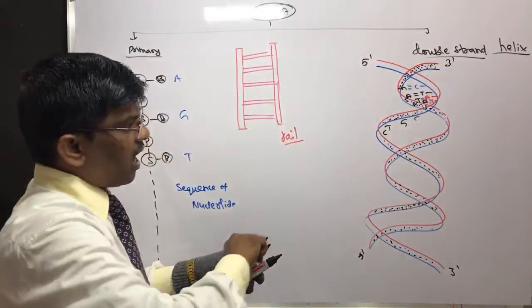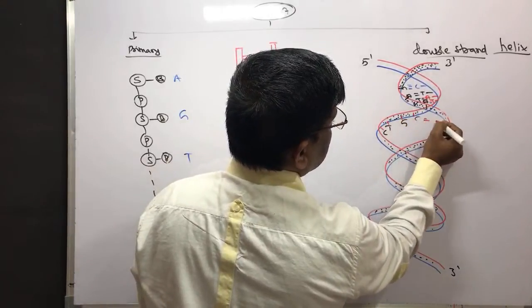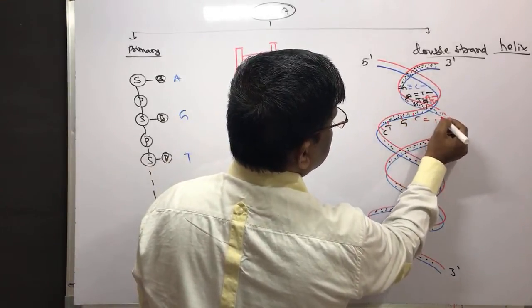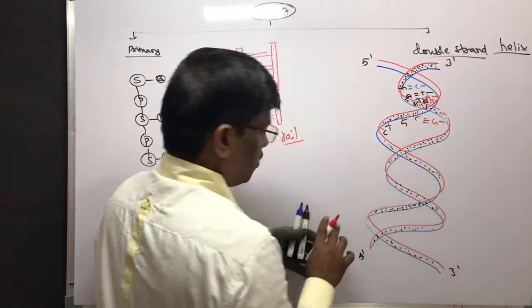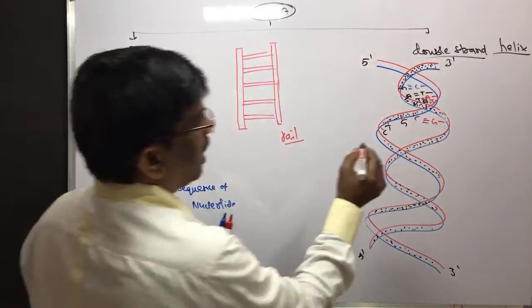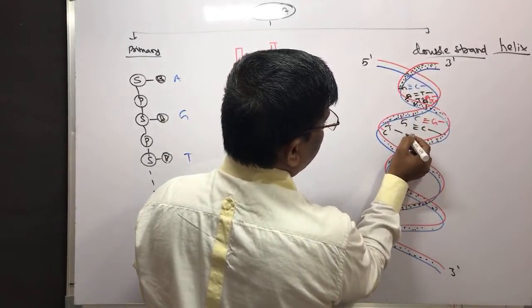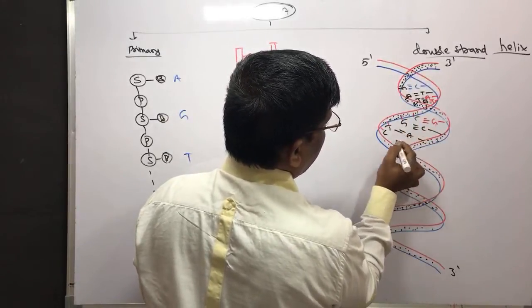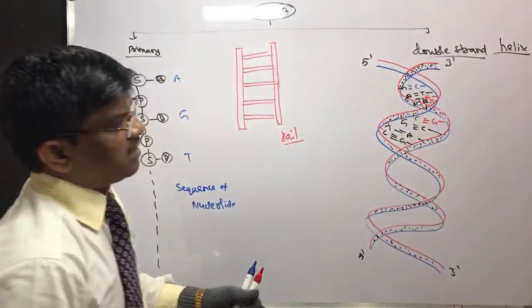CGTC. Then I will ask, what are the complementary bases here? C, cytosine forms with G, guanine, and guanine forms with cytosine, and thymine forms with A, adenine, cytosine forms with guanine, like this.